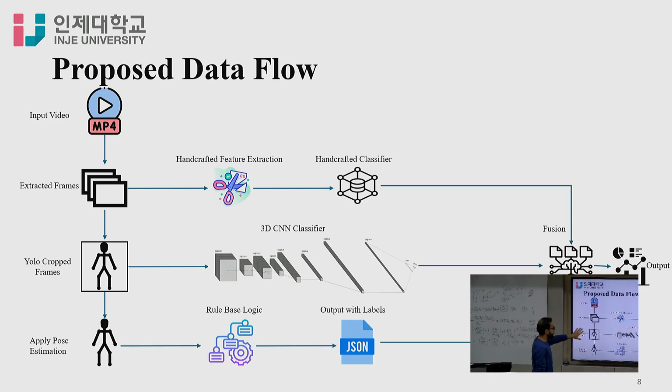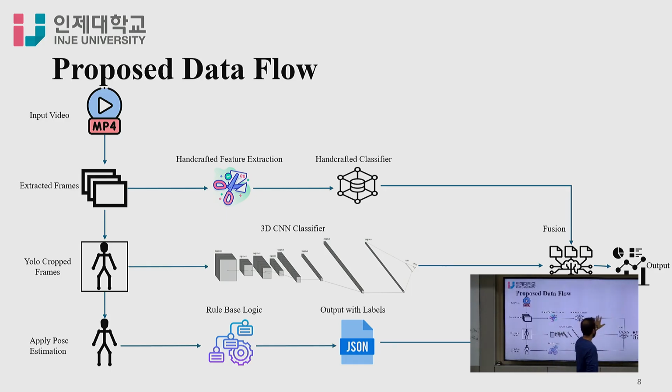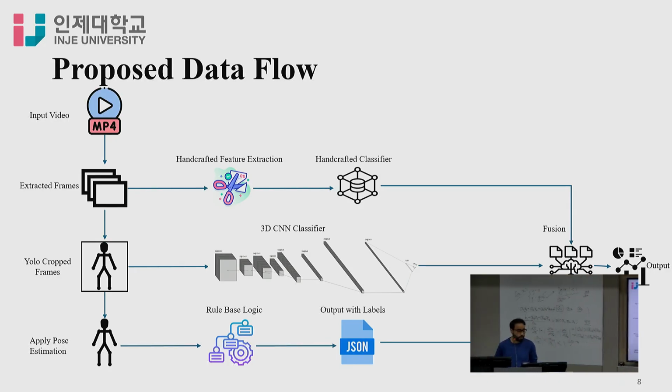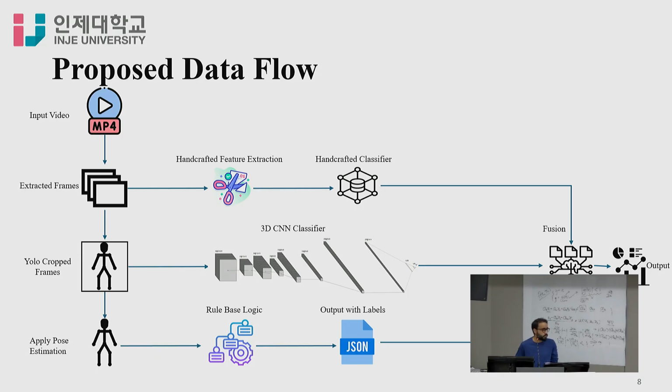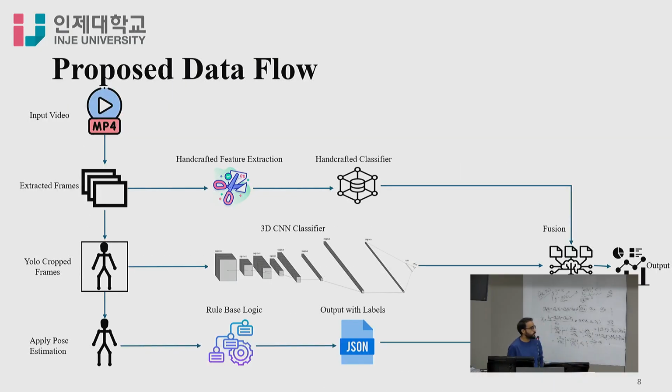After applying YOLO, I also apply pose estimation to view the body, to apply the rule-based logic. The output I'm saving in a JSON file. Lastly, I combine the three outputs in the fusion function, and it gives me the final output: whether the activity is intrusion detection or a normal activity. So here is the overall data flow of this proposed project. First, I train the handcrafted classifier, so I will explain and go through it one by one.